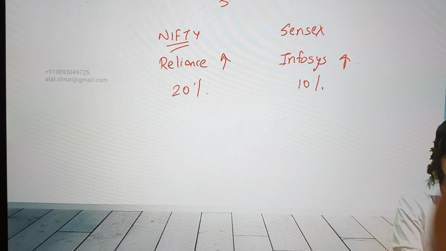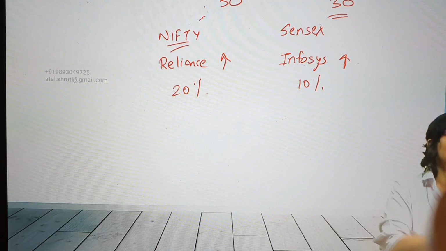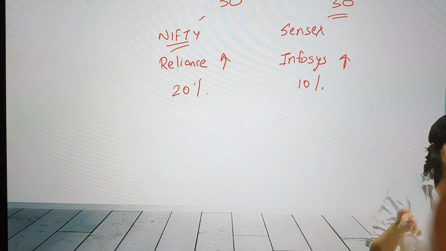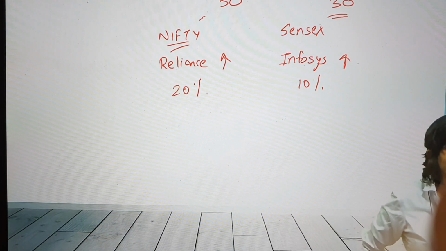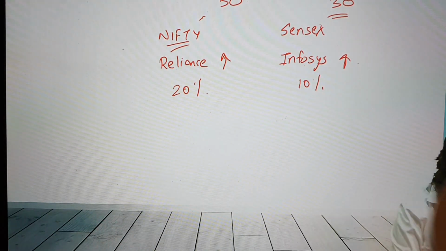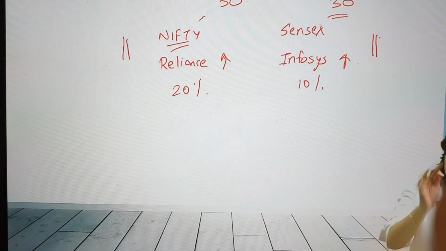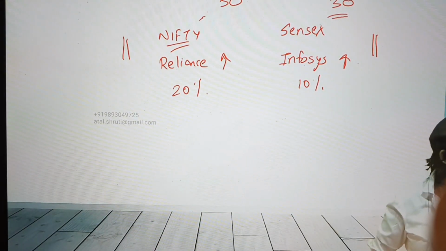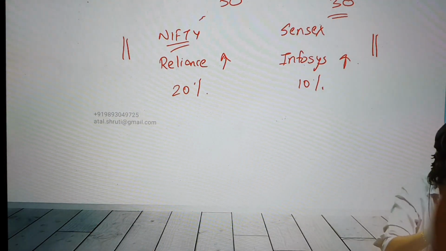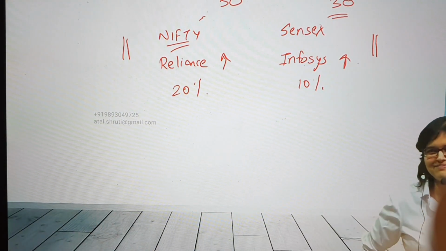No, don't compare that Nifty has 50 companies and Sensex has 30 companies. That will not make any difference. Finally, we are talking about one average number. It's not about the number of companies as such. Finally, it's one single number that we are deriving. So he's making a very similar point: if the top 3 companies in Nifty and Sensex remain the same, and if the weightage is also the same, then the gap will remain the same. But if the top 3 are different and the weightage is also different, then the gap might increase or decrease.